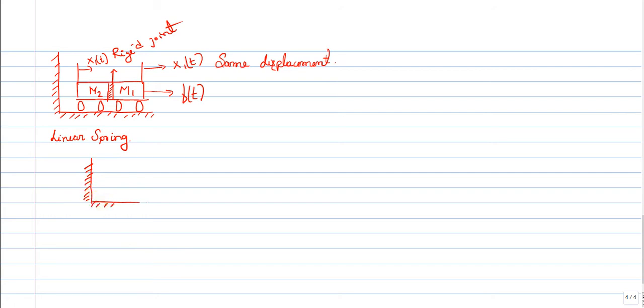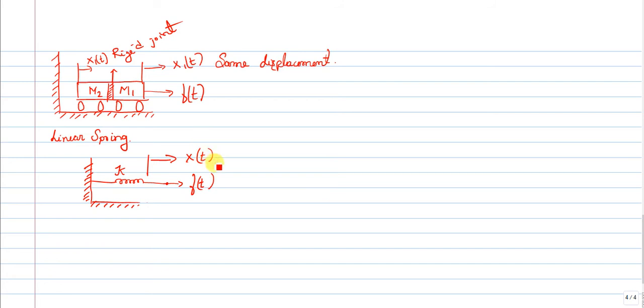So fixed, and let me have a spring with spring constant k. If I apply a force f of t, it will have a displacement x of t.